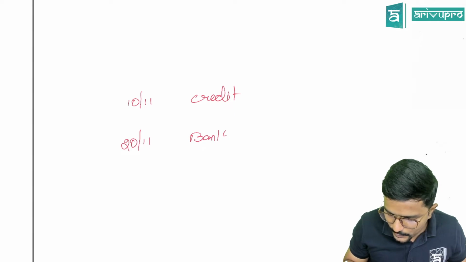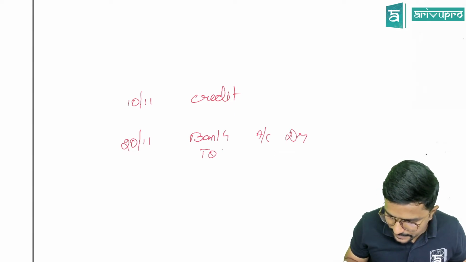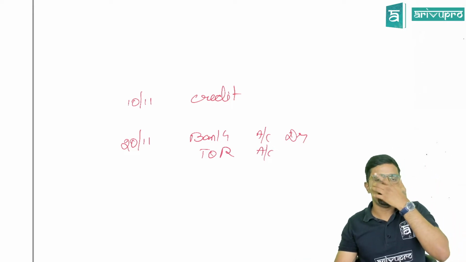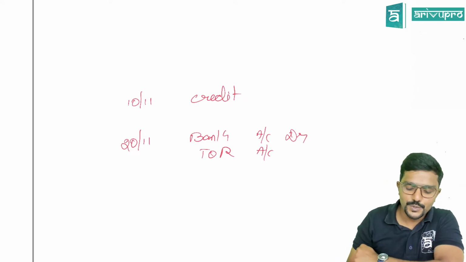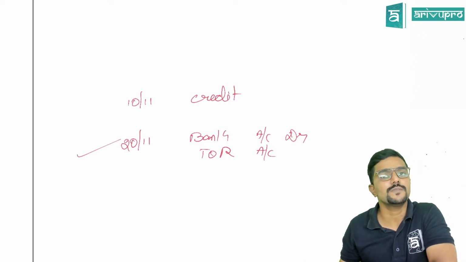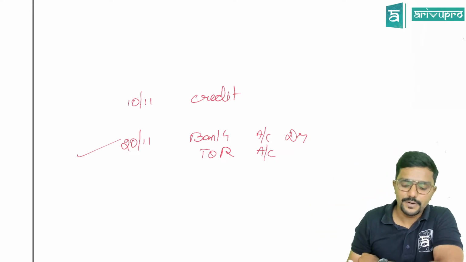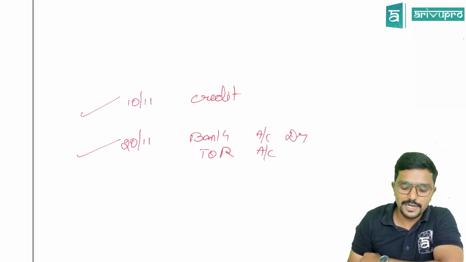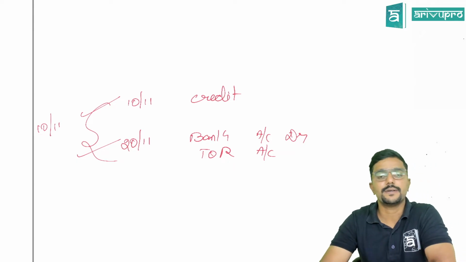Bank account debit to recipient. Who has made the payment? Recipient. So I have passed the entry bank to recipient on 20th November. So date of entry in the books of accounts of the supplier is 20th November. Date of credit in my bank account is 10th November. Which is earlier? 10th November. So what is the date of payment? 10th November.